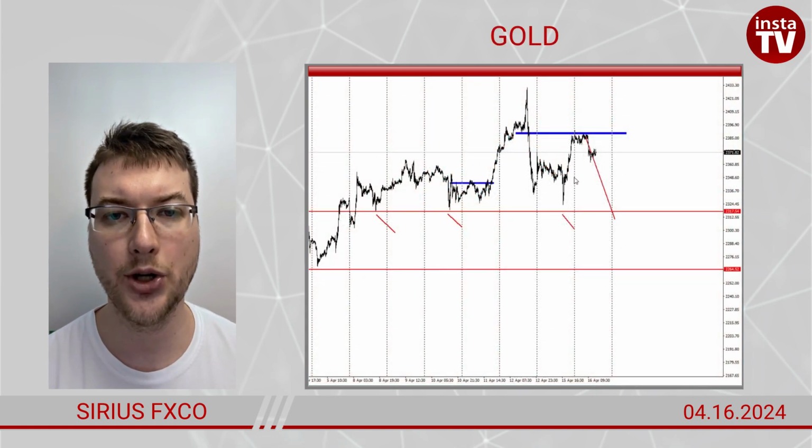On the trading chart, we see that at the end of the Asian trade, gold started falling. Last week, we planned to sell the asset with a target of 2,317 USD per troy ounce. The price may easily reach this level amid overbought conditions. One more target could be seen a bit lower at a mirror level.